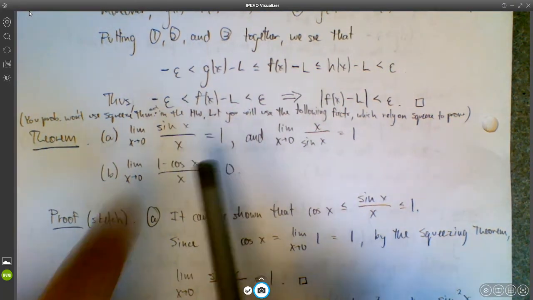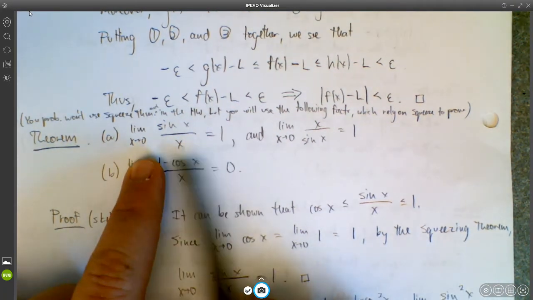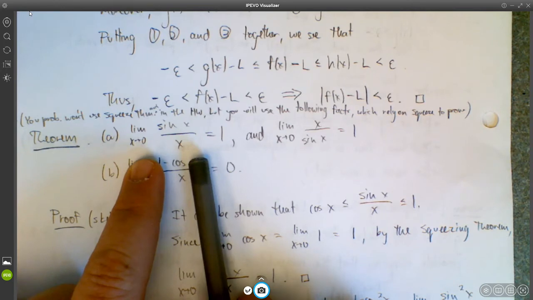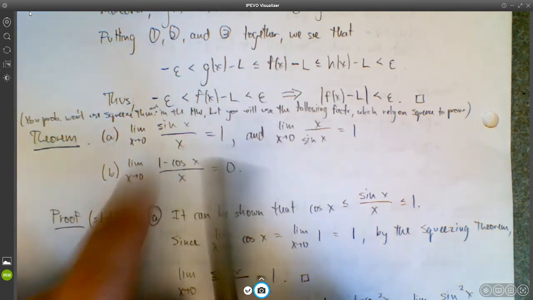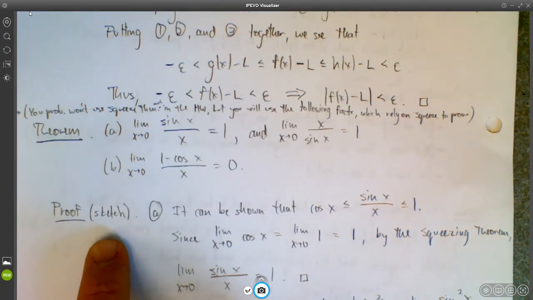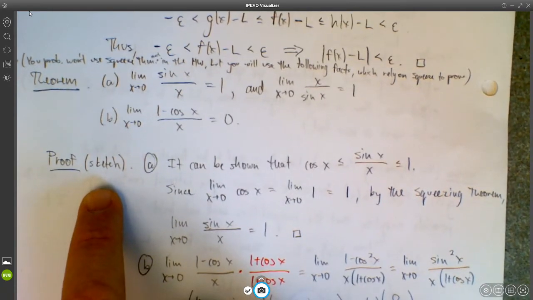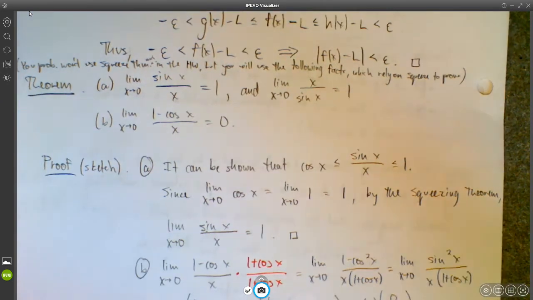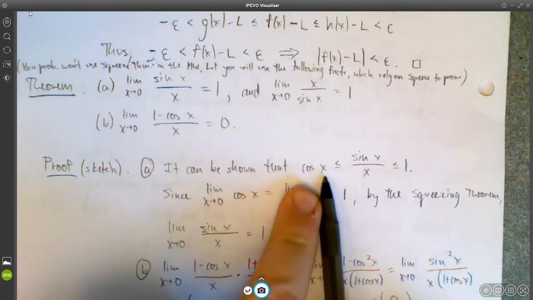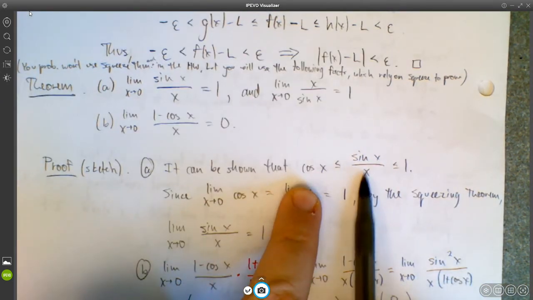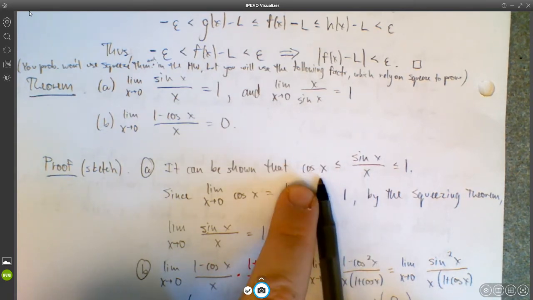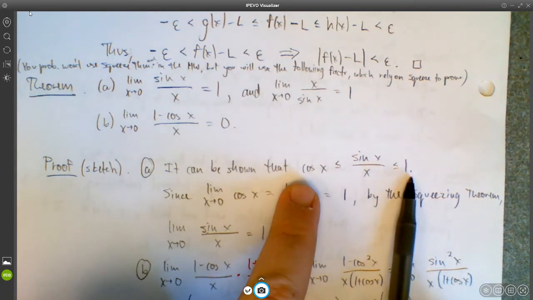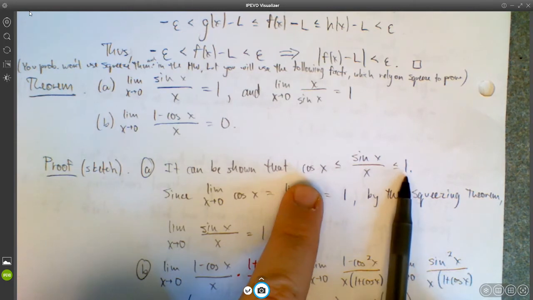I'm going to show you the proof of the fact that the limit as x approaches 0 of sine x over x equals 1, and it's just going to be a sketch of the proof. So the sketch works like this. First of all, you can establish the fact that sine x over x is always between cosine x and 1. That can be shown, and this proof is in the book. The proof of the squeeze theorem was not in the book, but this proof is in the book.